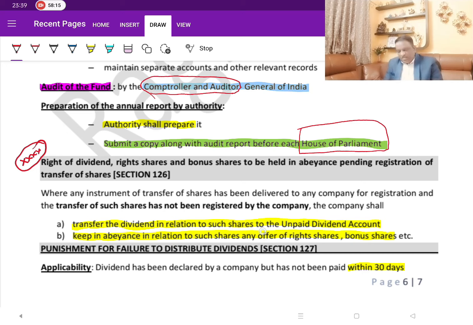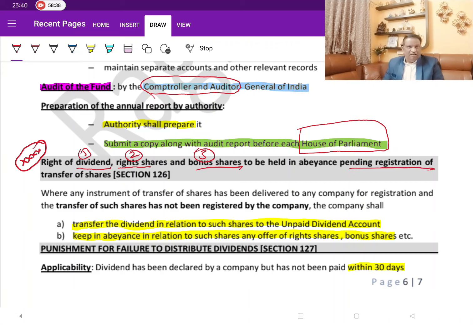Now, in this, we are going to focus on 3 things. One is the dividend, and right shares and bonus shares. These are the 3 points that you should remember. One is the dividend, and second one is the right share, and third one is bonus share. But all these are regarding pending registration of transfers.